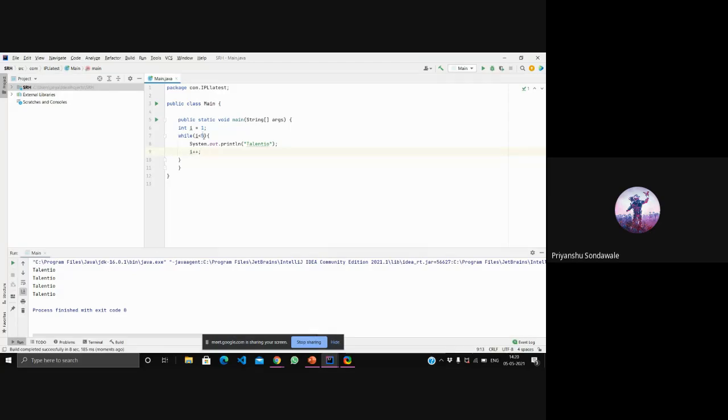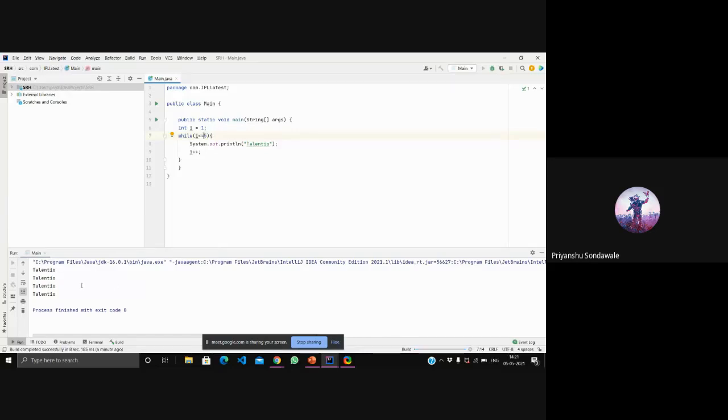But I have used i less than 5, so why 4 times? Because we started with 1 and our condition is less than 5, so i counts 1, 2, 3 and 4. That's it, because i is less than 5, we cannot count till 5. And if I do i less than or equal to 5, then it will print 5 times.